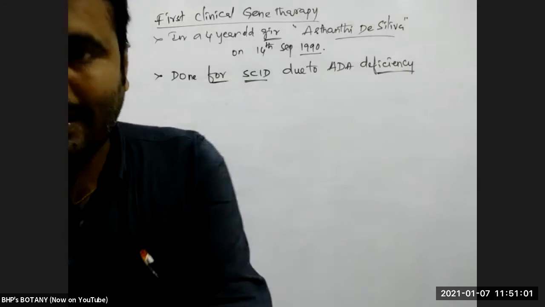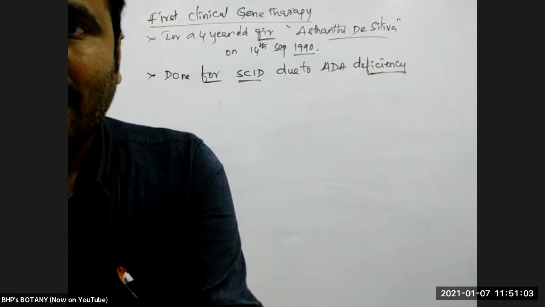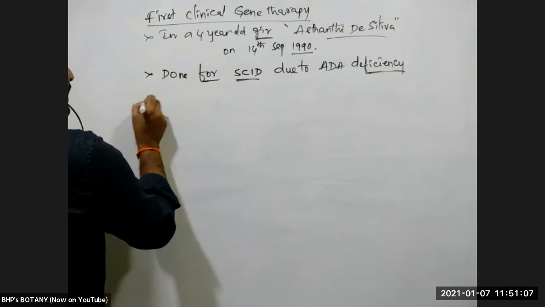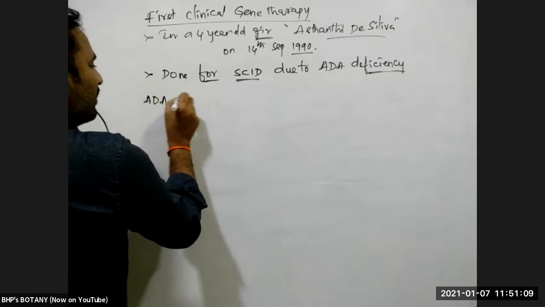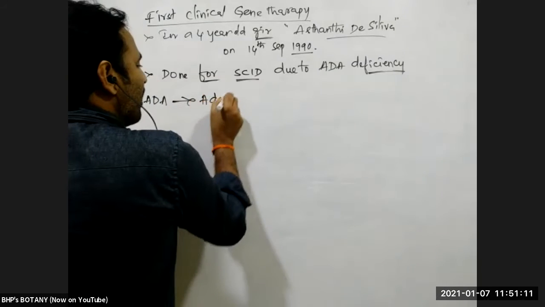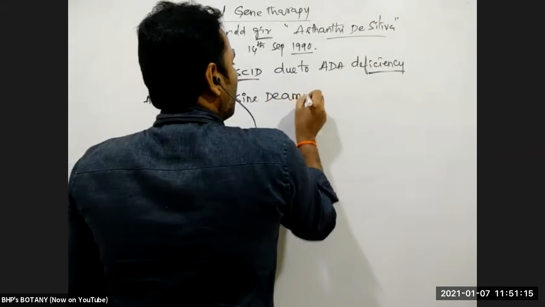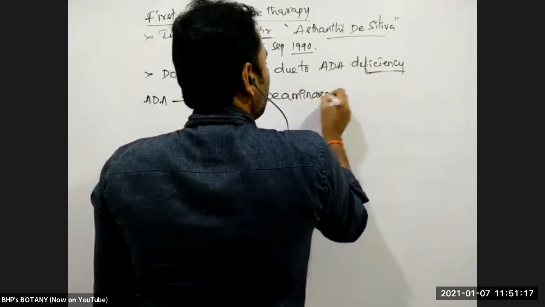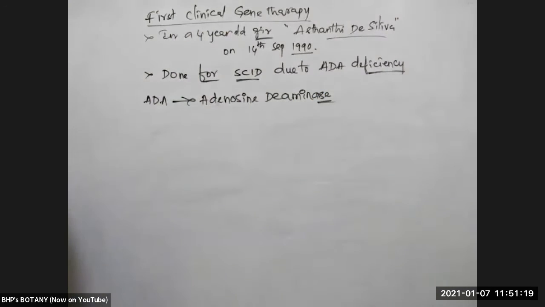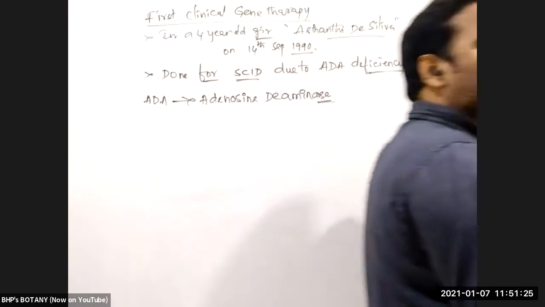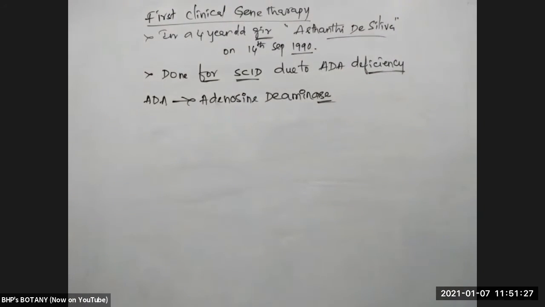ADA is an enzyme called adenosine deaminase. This enzyme is responsible for converting toxic deoxyadenosine into a non-toxic compound.